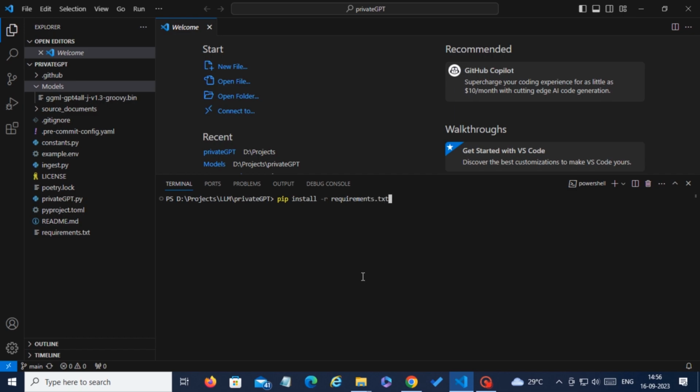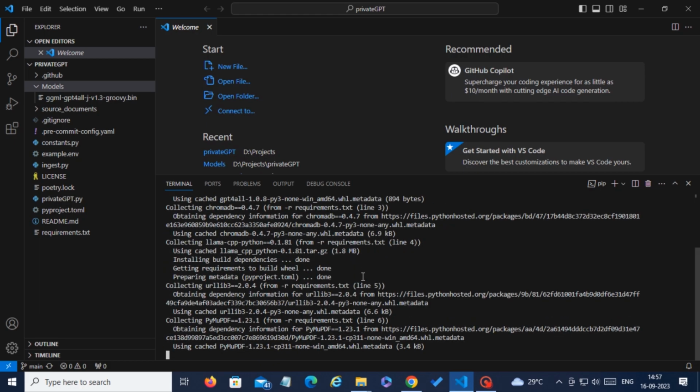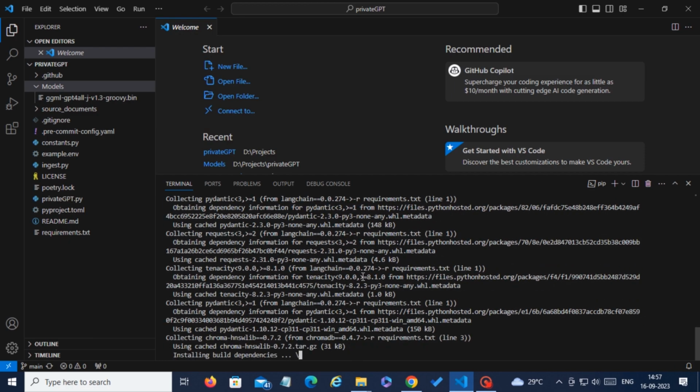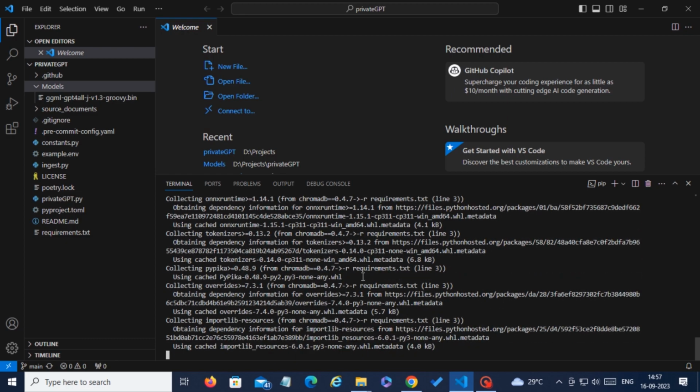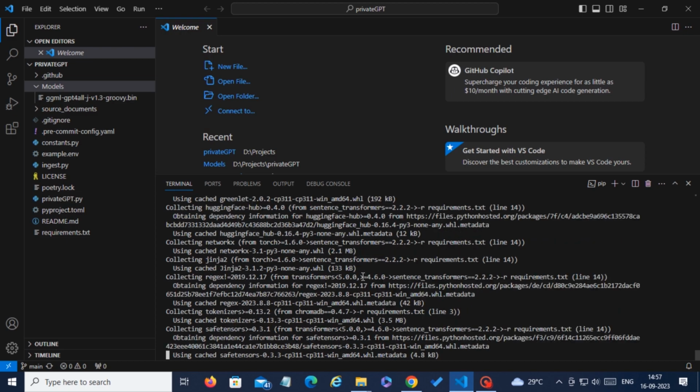This will install all the required components to run this application. It will take time, it will download and install all the components onto the PC. For you I am just fast forwarding this installation.